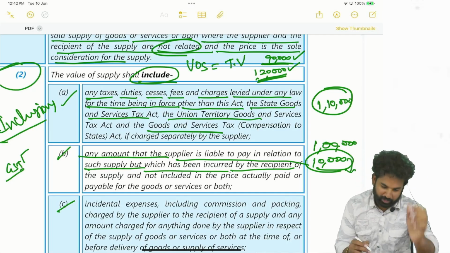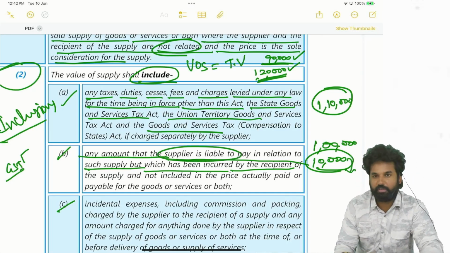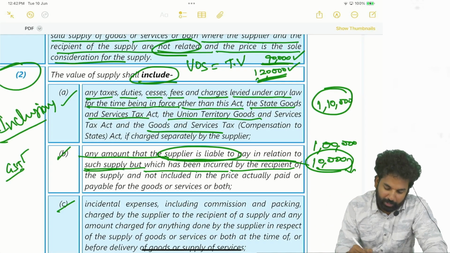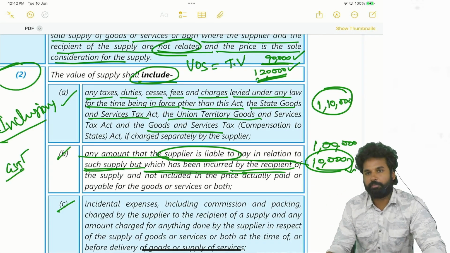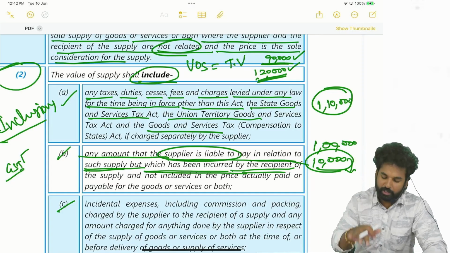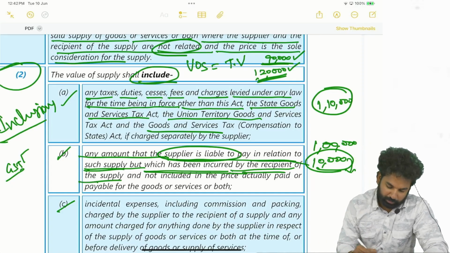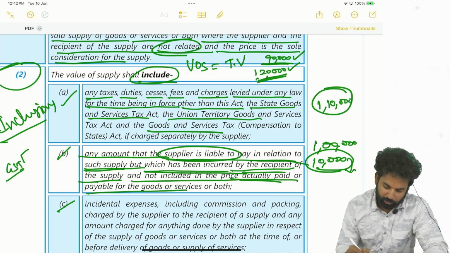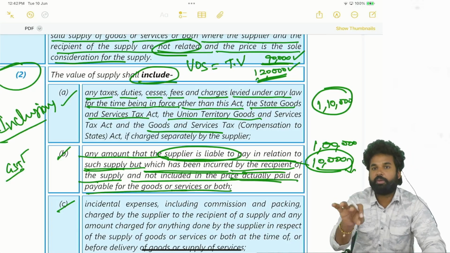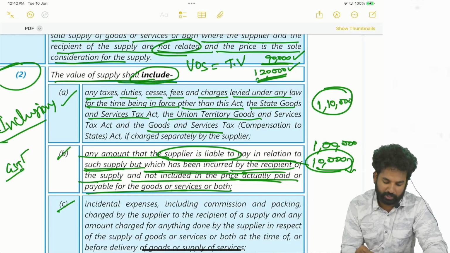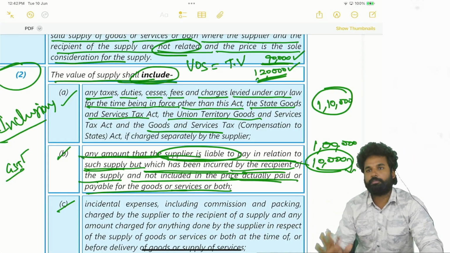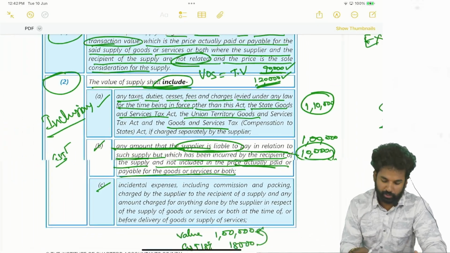So any amount that the supplier is liable to pay in relation to such supply, but which has been incurred by the recipient. The supplier is liable to pay, but the recipient has paid it. So the supply, and not included in the price actually paid or payable for the goods or services or both, shall be included. The value of the supply shall include any amount the supplier is liable to pay but paid by the recipient. You got this point?